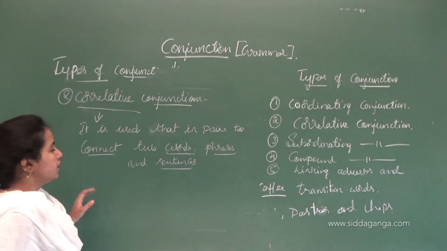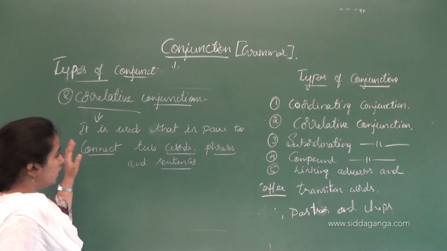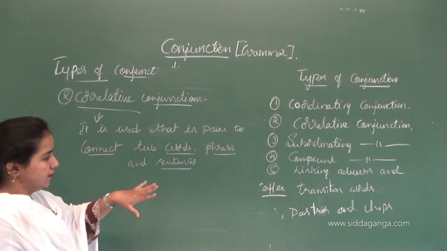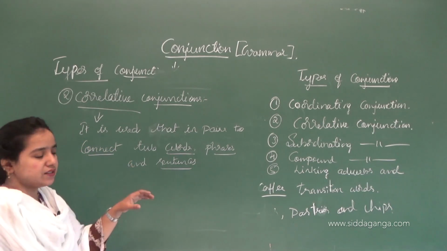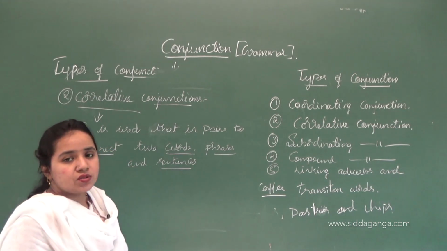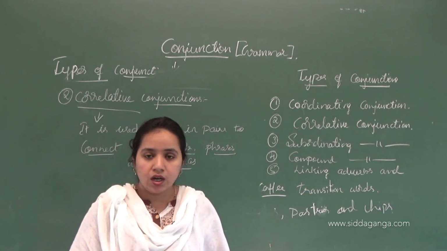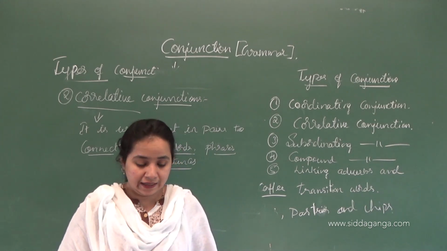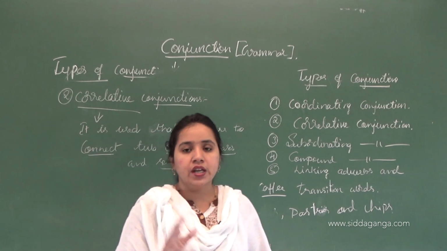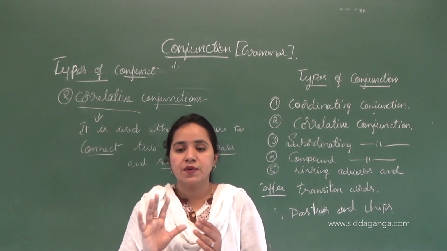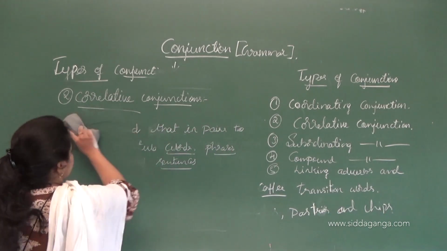So what is a correlative conjunction? It is words that are used in pairs, which connect two words, phrases or sentences. Here there are two-word combinations like neither nor, either or, both and, whether or, not only but also. So let's see which words are here.